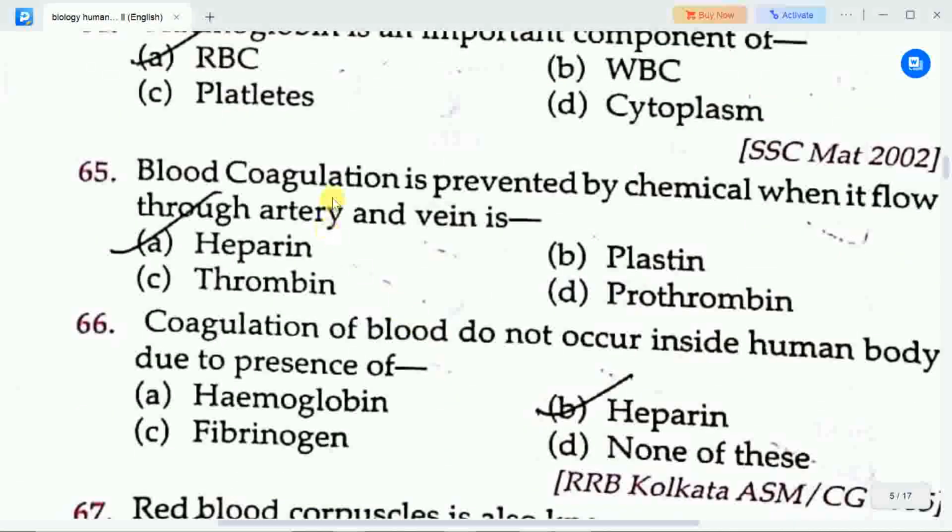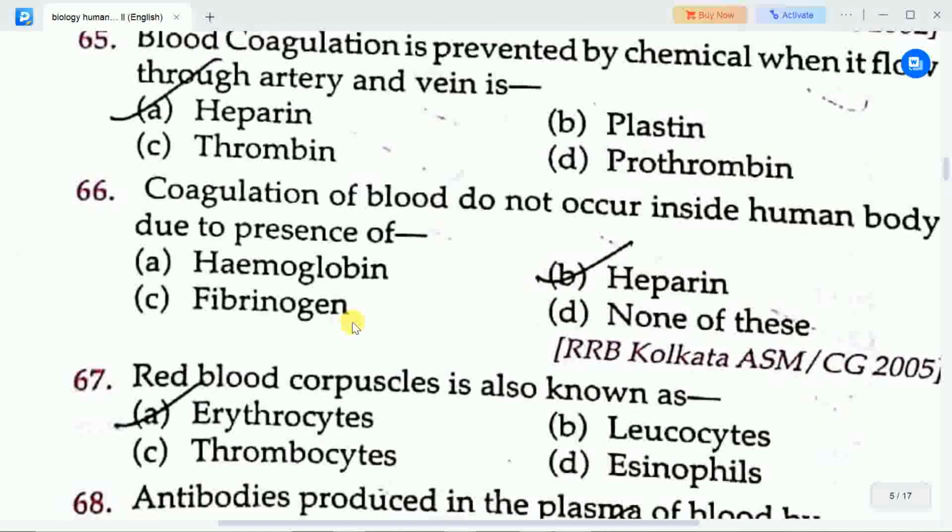Next question is, blood coagulation is prevented by chemical when it flows through artery and vein is. Options are A heparin, B plastine, C thrombin, D prothrombin. Correct answer is option A heparin. Blood coagulation is prevented by chemical when it flows through artery and vein is heparin.